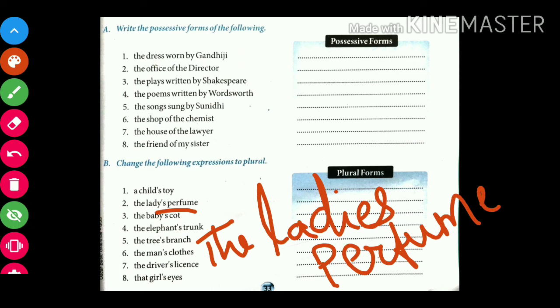Here students, if we write the noun in plural form, then it includes s, and to make this possessive case, we use an apostrophe this way. You have to write like this. Okay, hope you understood this. Complete this exercise.